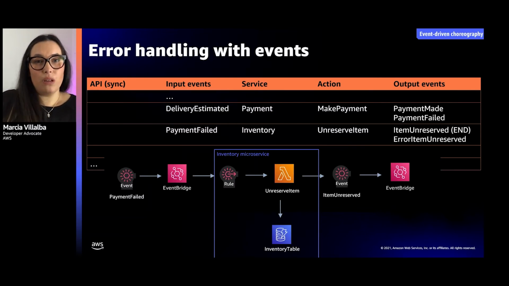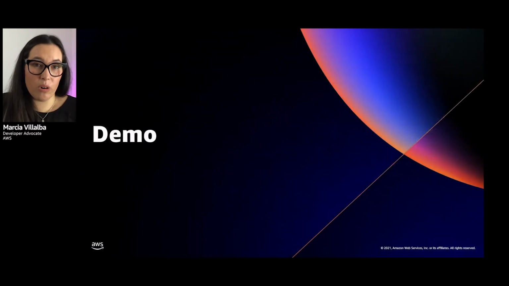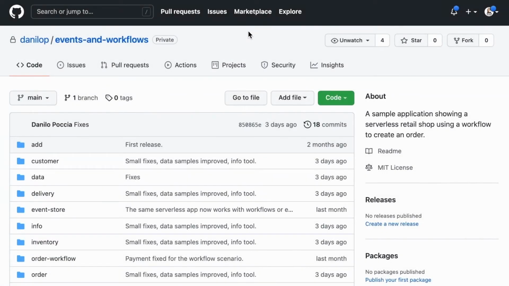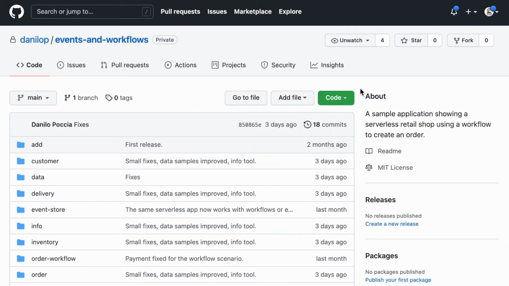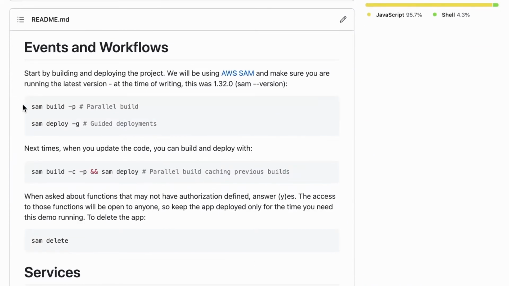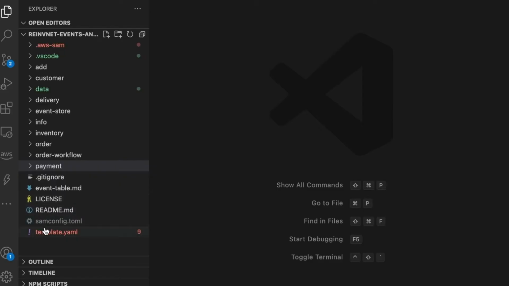And with that, I want to show you all this and more in a demo. So let's jump into it and see it in action. To start the demo, what I'm doing is going to GitHub and basically cloning that repo. And then I will be just building and deploying this into the cloud. So then everything is ready and we can get started.